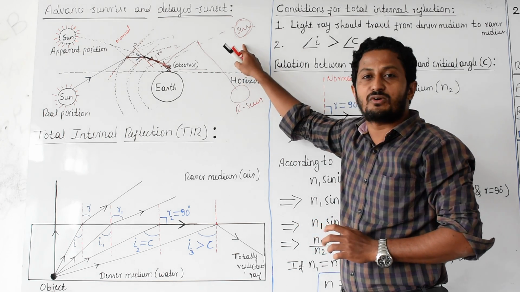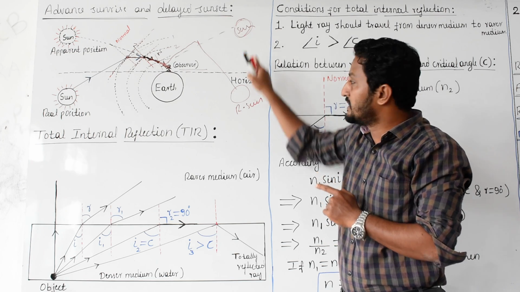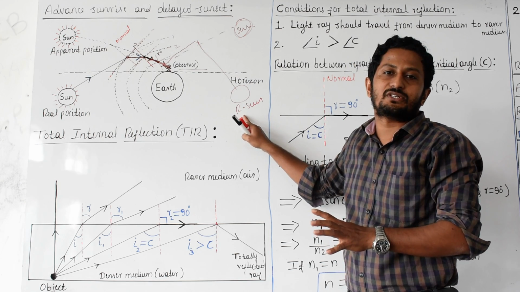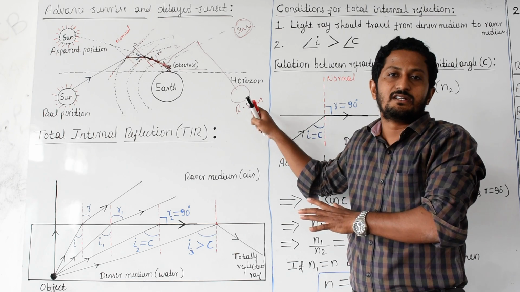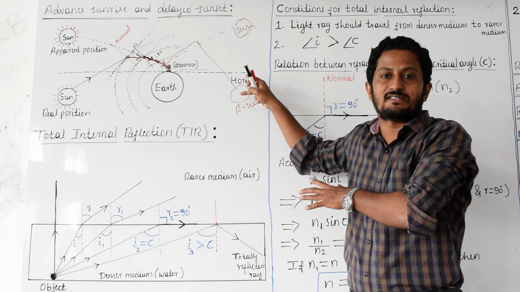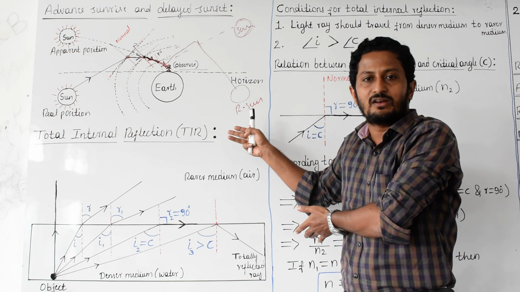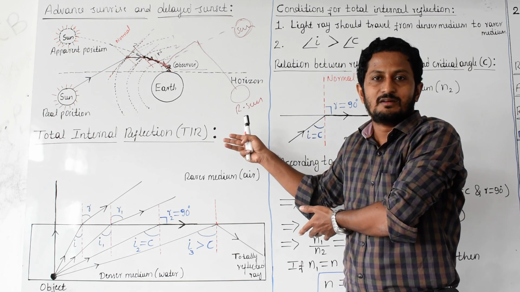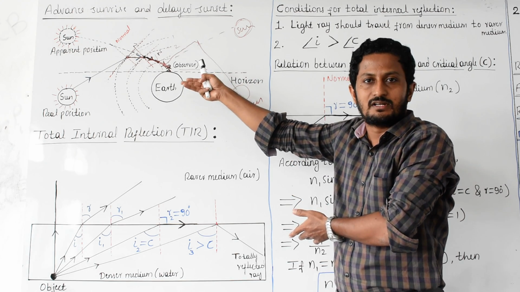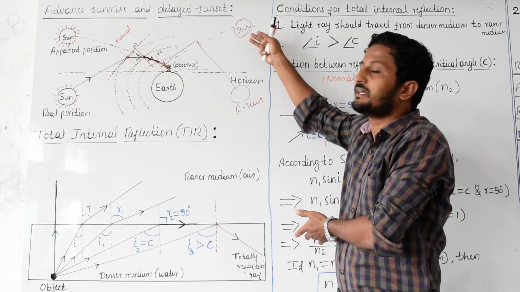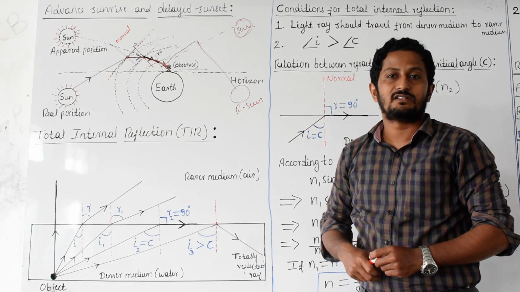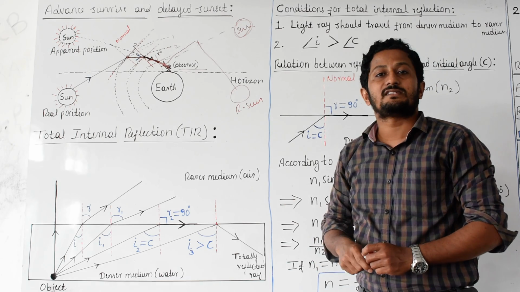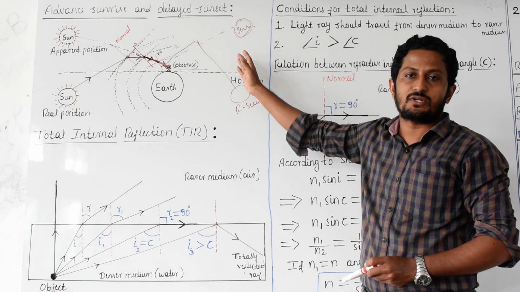Again this position we call the apparent position. This we call the real position during the sunset. This is called a delayed sunset. Really the sun has already gone below the horizon, but to that observer the sun still looks like it is above the horizon. This is called a delayed sunset according to calculation.